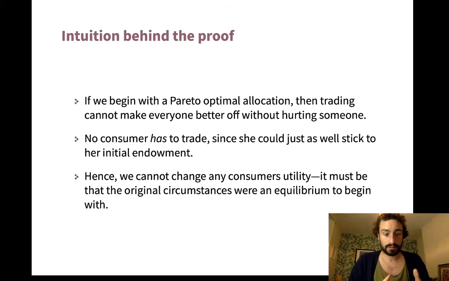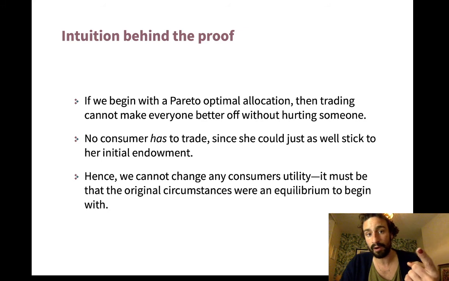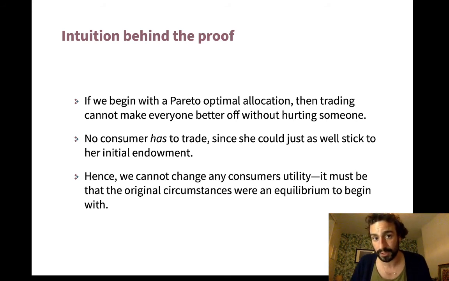Each agent is entering the market freely. So they don't have to trade their endowment, right? They could just buy back their original endowment or whatever. They could keep what they started with. What they started with was Pareto efficient, which means in order to make anyone strictly better off, someone has to be made worse off. Well, let's think about that guy who gets made worse off. He could stick with his original bundle, or he could move to this position where he gets worse off. Of course, he's not going to move to the position where he gets worse off. He's optimizing.